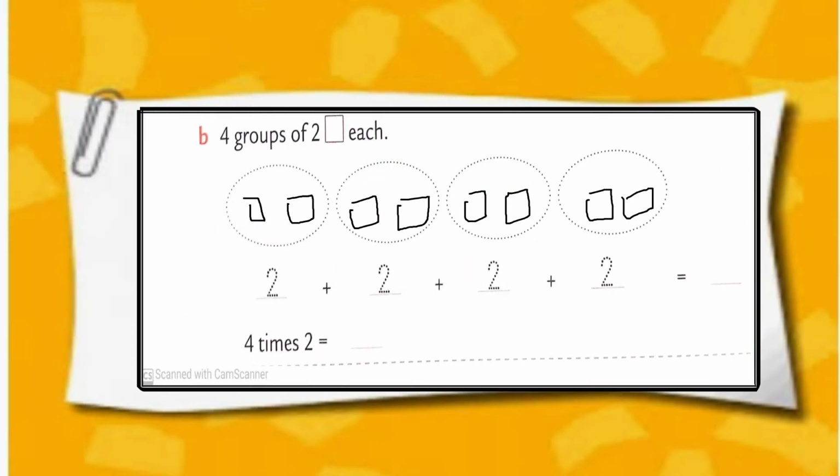Sum number B, 4 groups of 2 squares each. So first we have to create 4 groups and we have to draw 2 squares inside it. 2 plus 2 plus 2 plus 2. We get 8. 4 times 2 is equal to 8.